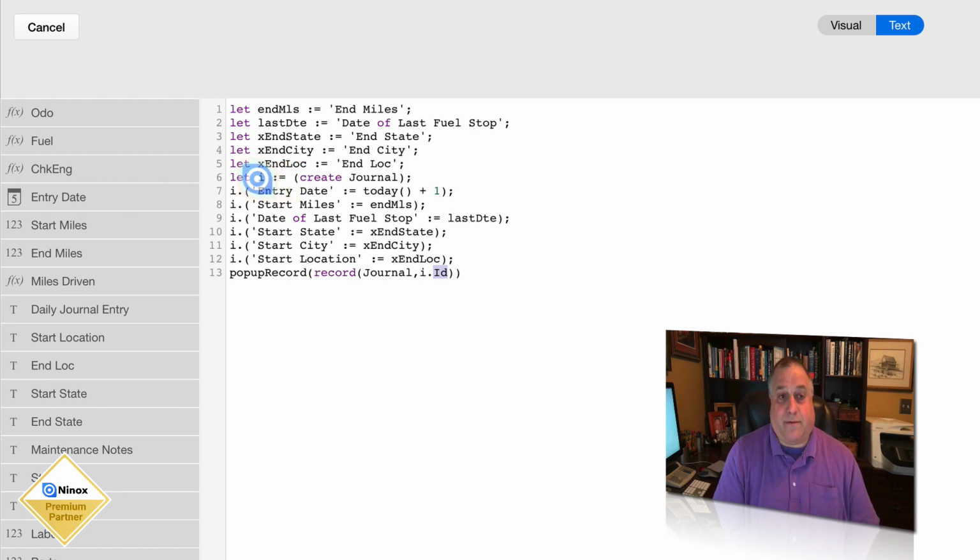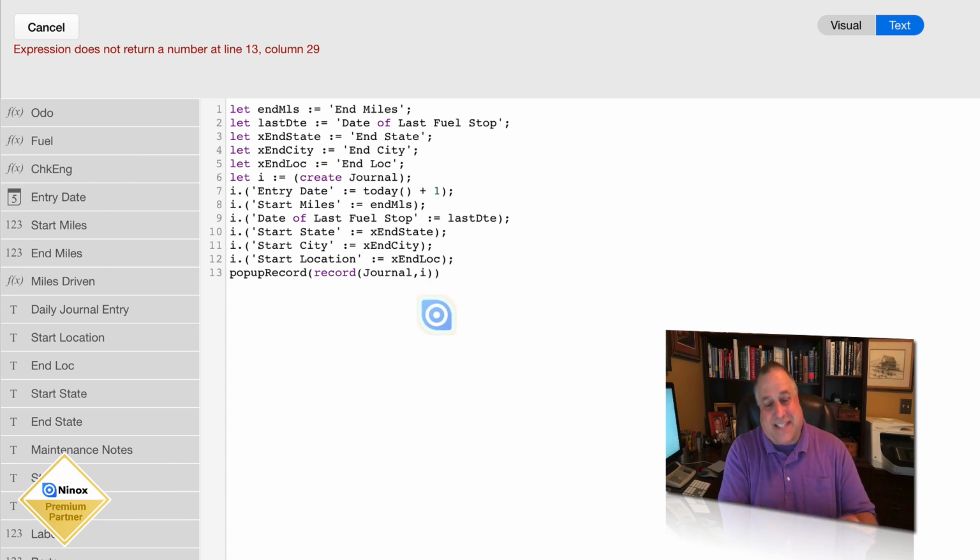The pointer that was established in the variable I with this statement on line 6 basically says, create a new record in this table, and whatever ID number, the unique numeric identifier that Ninox assigns to that record, store that value in this variable, in this case, I. Therefore, this would have worked just as well.